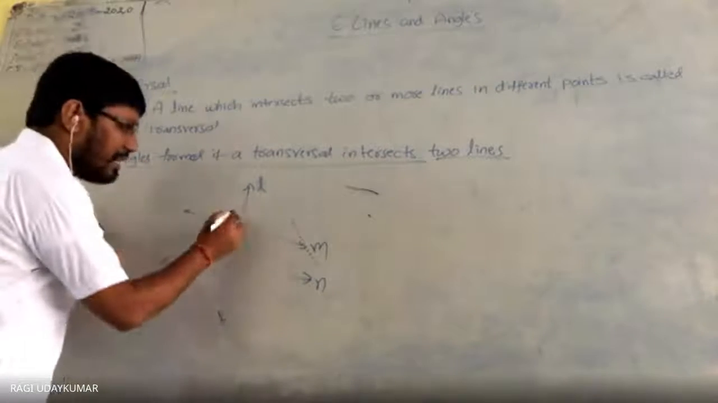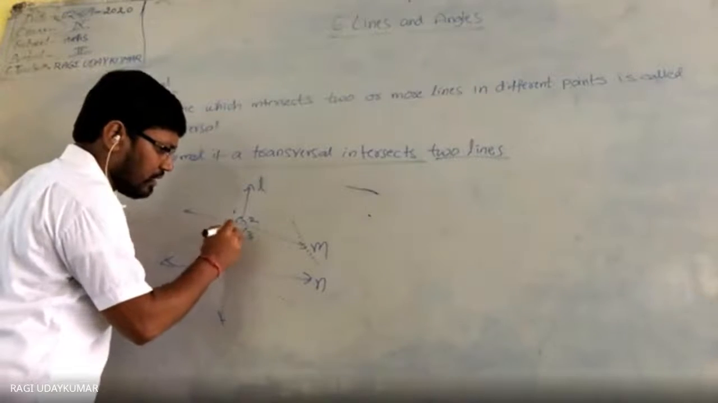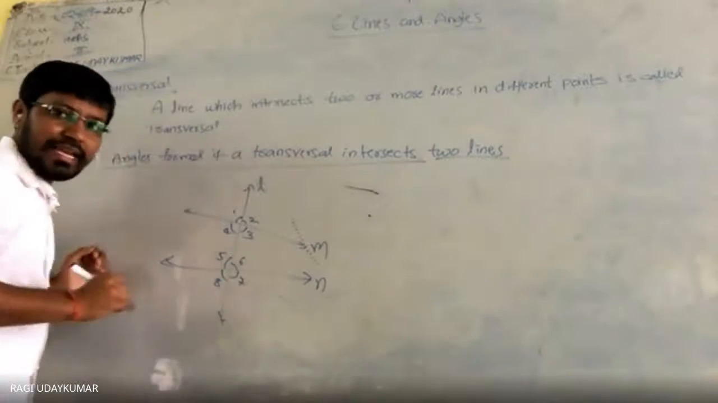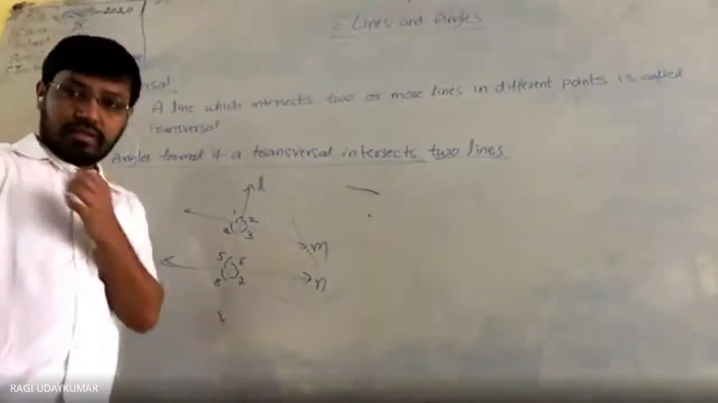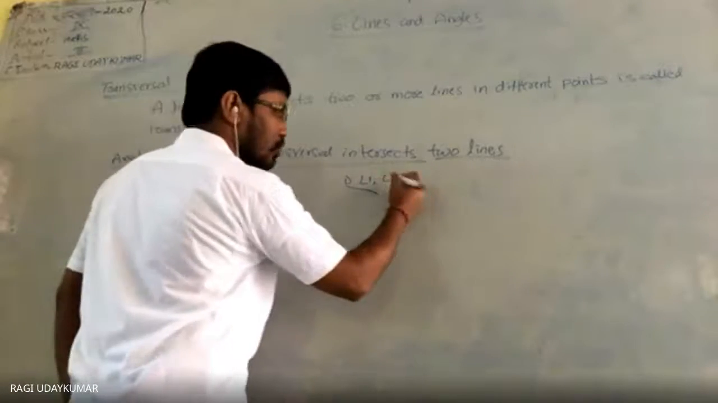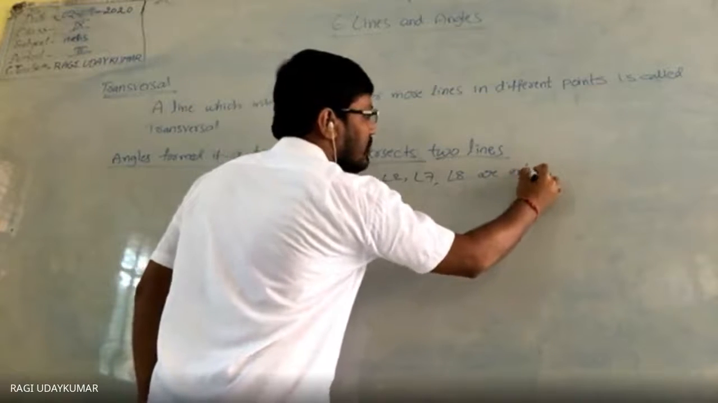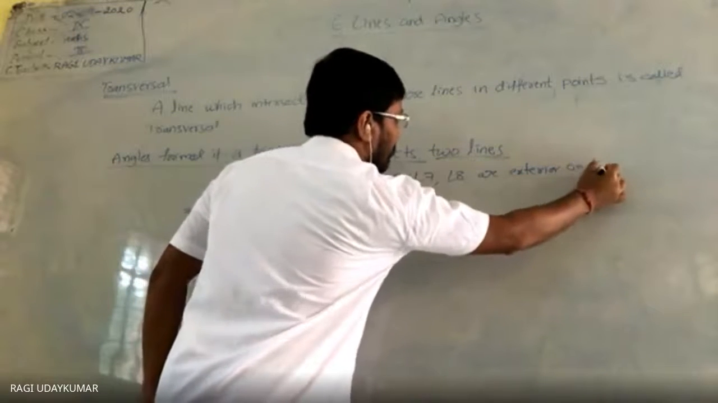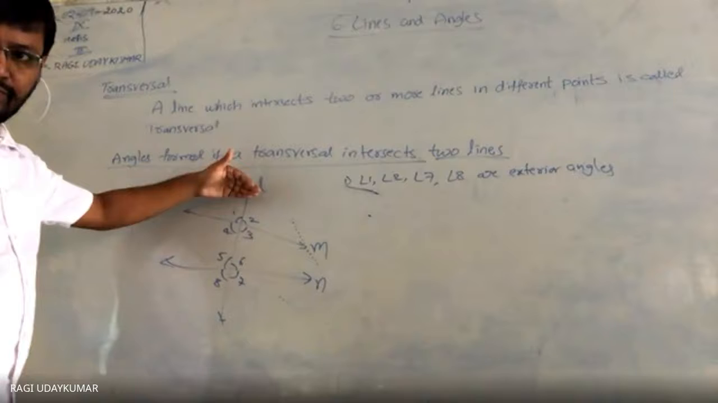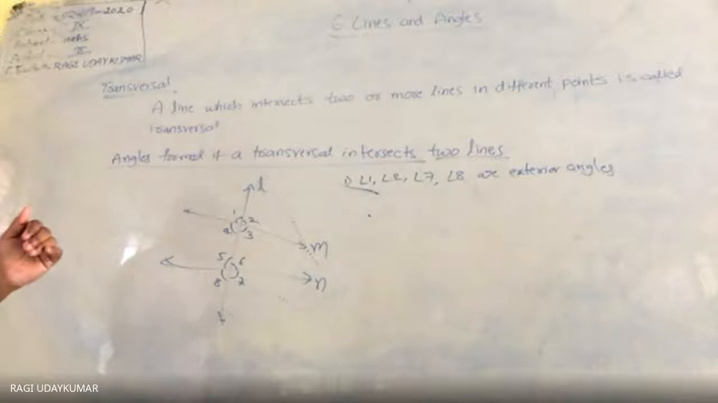Then the angles formed will be named as here. For our convenience, here 1, 2, 3, 4. Here 5, here 6, this is 7, and this is 8. 8 angles will be formed. In these 8 angles, angle 1, angle 2, angle 7, angle 8 are exterior angles. These are exterior, these are outside. That's why we call them exterior angles.